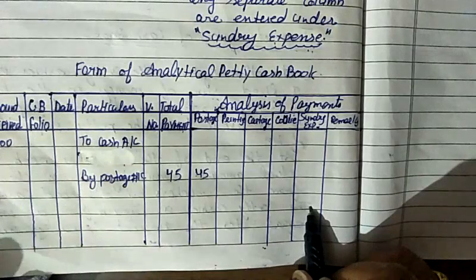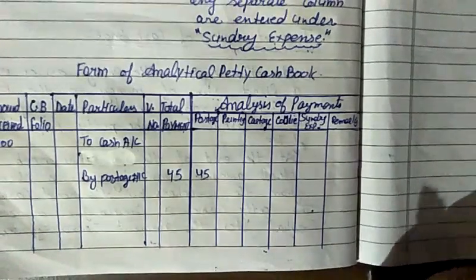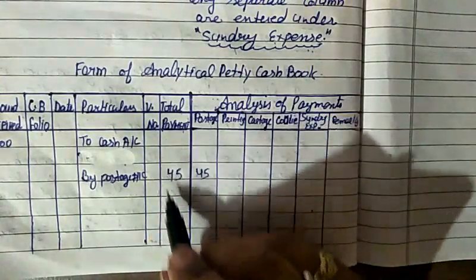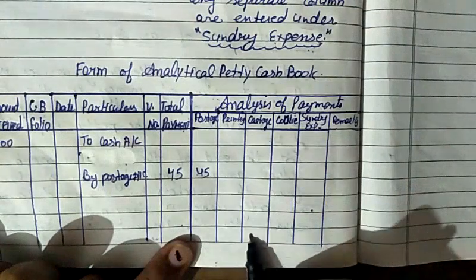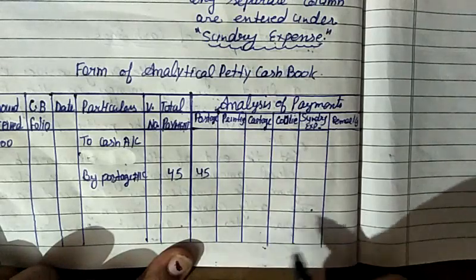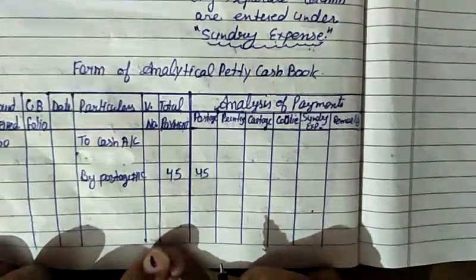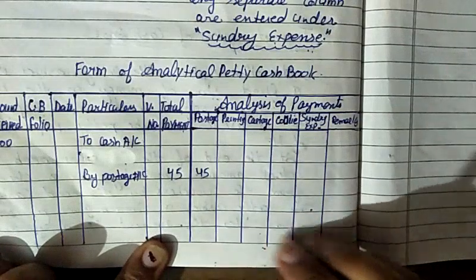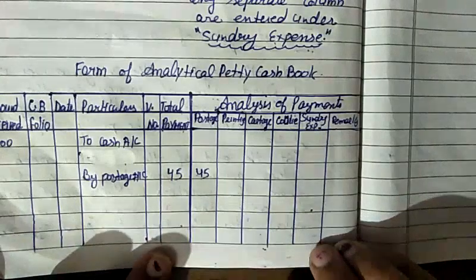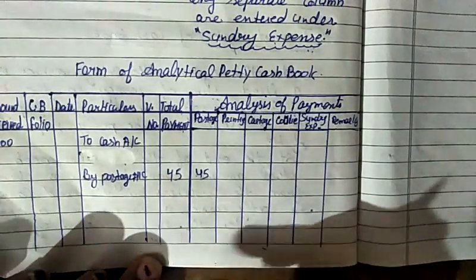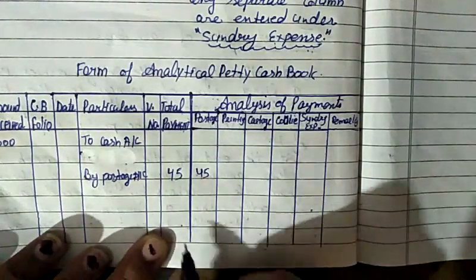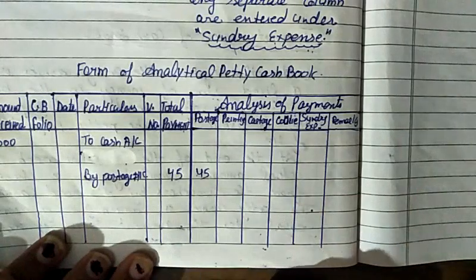After that, now come to the balancing. At the end of the period, a week or a month, the total of the total payment column and of the individual expense columns like postage, printing, cartage and sundry expenses is obtained. It should be ascertained that the total of the various expense columns matches the total. Means the total of all these columns till sundry expenses will match the total payment column.